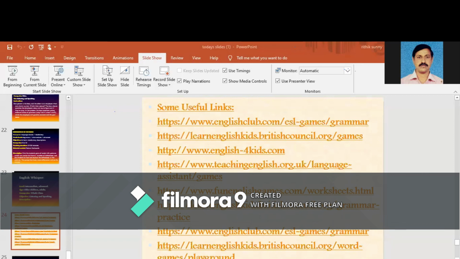Sir, I am Rajendra from Ibrahimpatnam mandal, Jagitial district. Srinivas sir, it's a very nice presentation. The games you have shown in the slides are very interesting. I assure you that we will definitely get results from the students with the help of these games. I'm new to this group, and today I attended this meeting. I hope to see more sessions to develop our language skills. Thank you, sir.